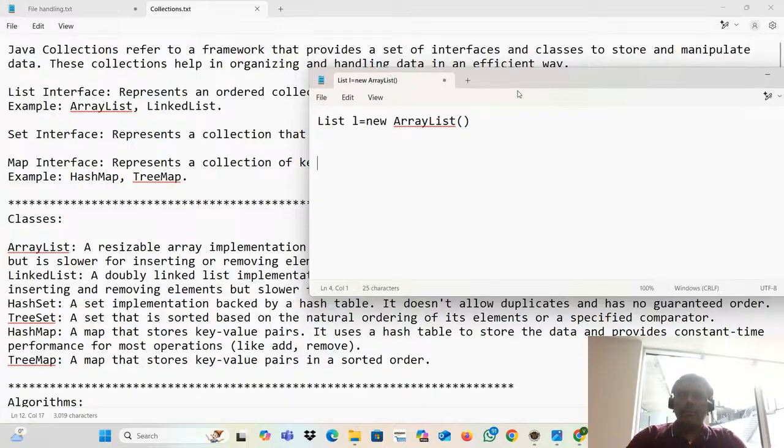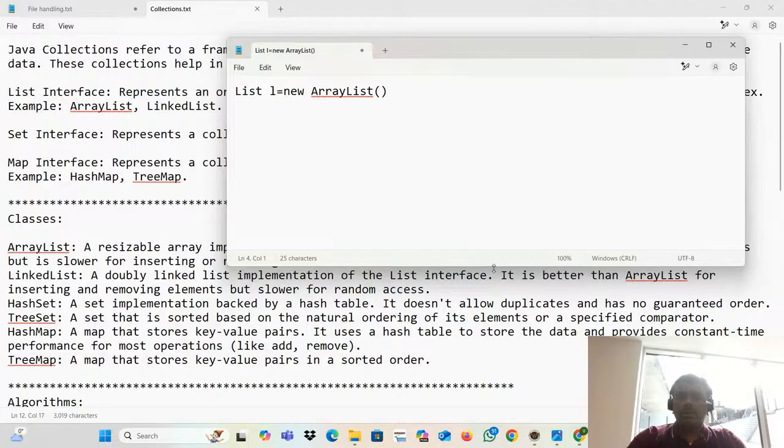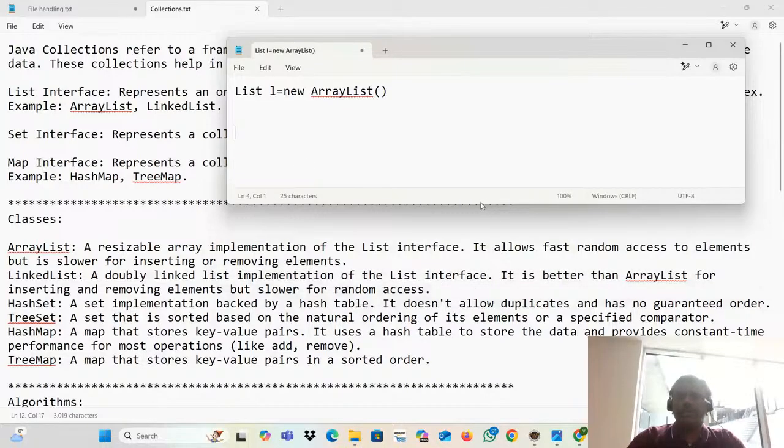Now you will feel, I told you about the collection, right? What is a collection actually? It's a collection of elements, I told. But here, list L is equal to nothing. There is no element. How to add an element? Very simple. L dot add, and I'm going to add only names. So Prakash.